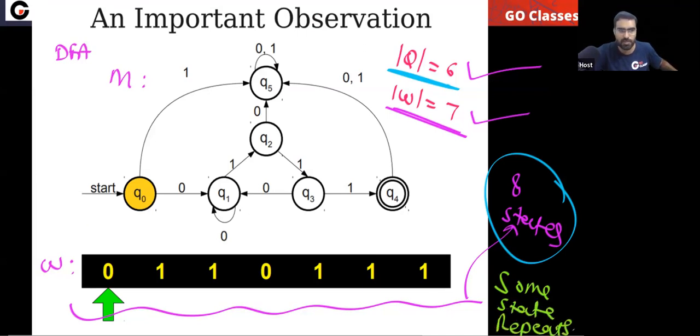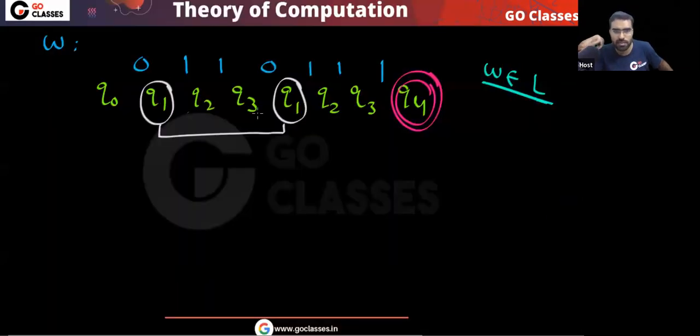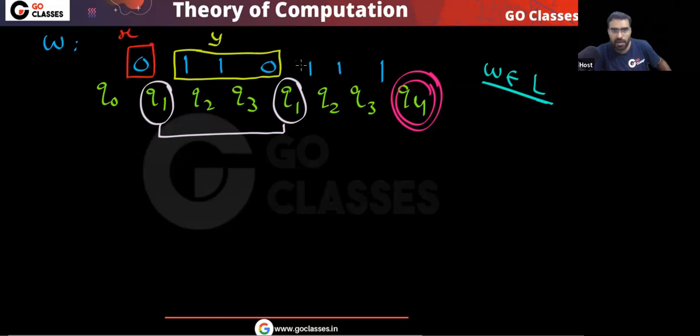Some state will repeat, that you already know, and you can check this state is repeating. Now, when this state is repeating, for which part is it repeating? Between this repetition, Q1, Q1, this part, let's call it Y. Everything which is before Y, let's call it X, and everything which is after Y, let's call it Z. We are just calling it.